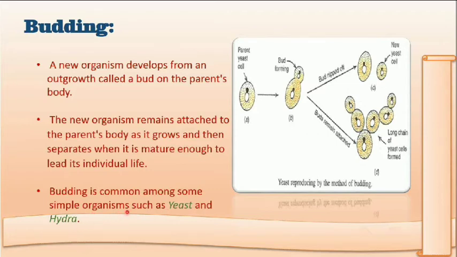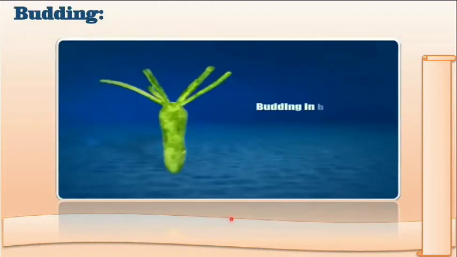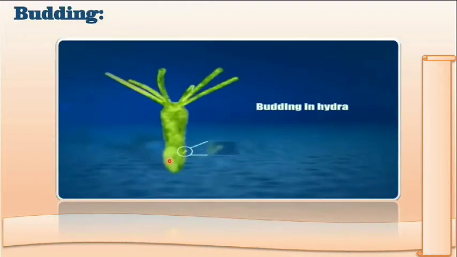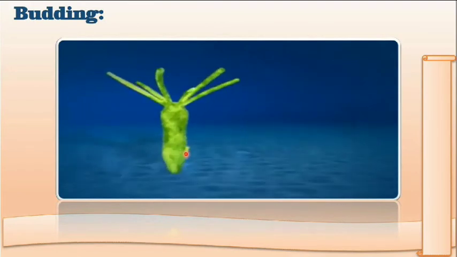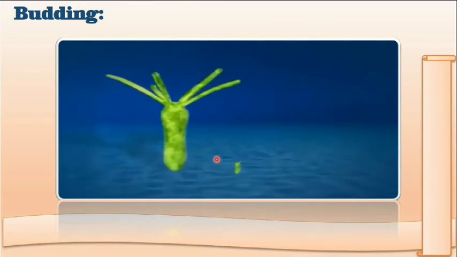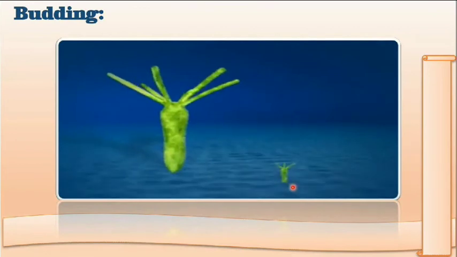Examples are very important for 10th level in their boards. Many times it comes for a 1 mark question. Okay. So what is occurring in budding? You can understand much better by this. An outgrowth is coming from the parent's body, and when it is matured, it gets detached from the body and grows as a new individual. Okay.